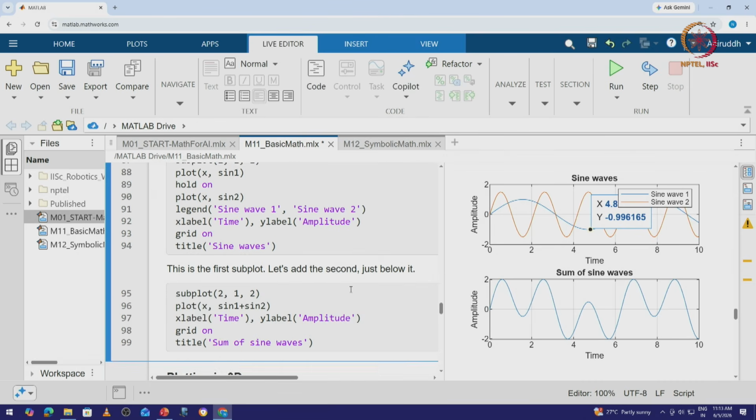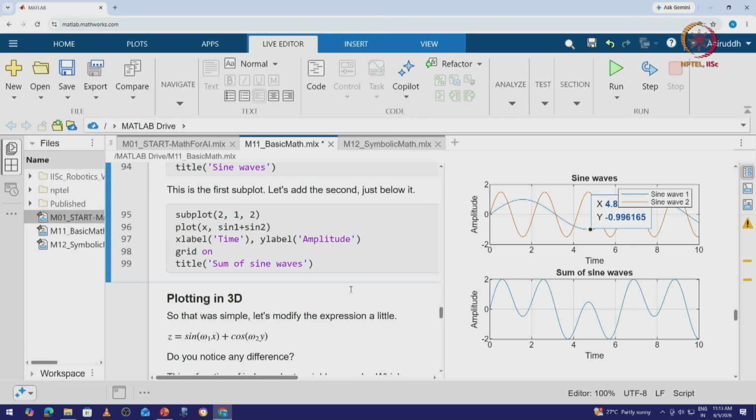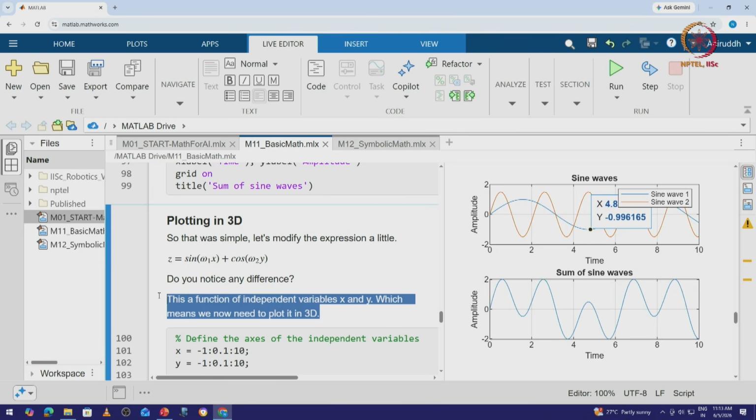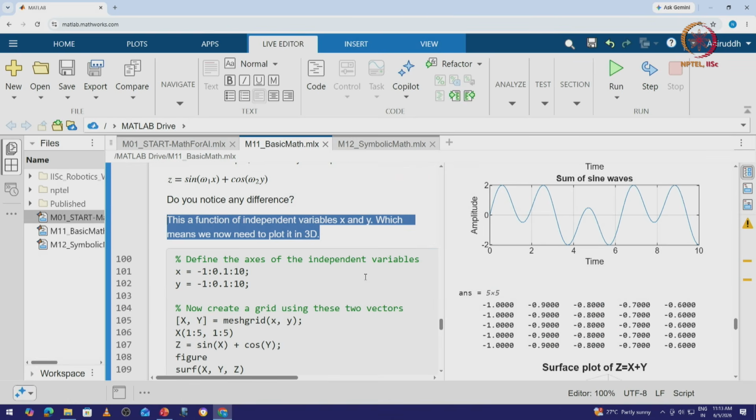Okay. Now let's go to an interesting plotting on the 3D space. Let's define z as sine omega 1 x plus cos omega 2 y. Essentially, if I look at this equation, I have two variables, x and y, right? And z is essentially the third variable, which depends on x and y. So it is a function of x and y. Now these are essentially independent variables, and let's see what happens when we plot it in the